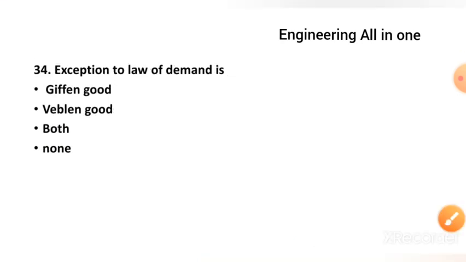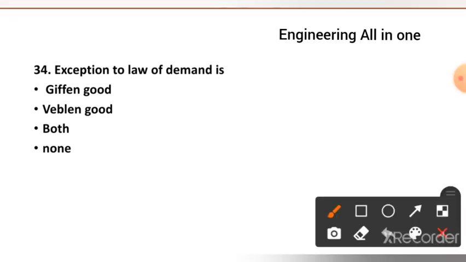Now see question number 34. Exception to the law of demand is Giffen good, Veblen good, both, or none. The right option to this question is option number C, both. Both are the exceptions to the law of demand.